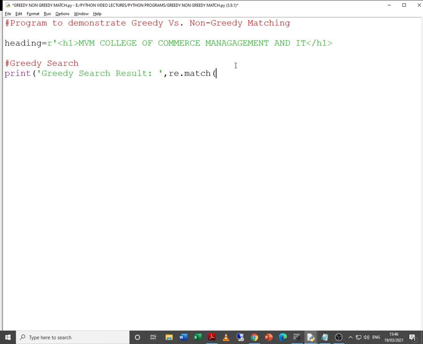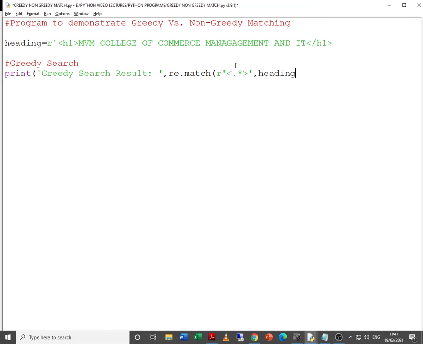So definitely I have to take the opening tag as well as the closing tag. Of course I am going to take as a raw string dot star. Why am I taking dot star? Because there can be 0 or more characters. I can take dot plus also, so one or more occurrences of the previous character, comma. Now this becomes the pattern